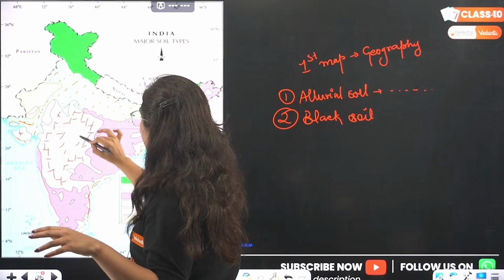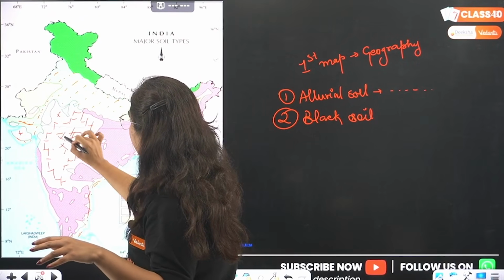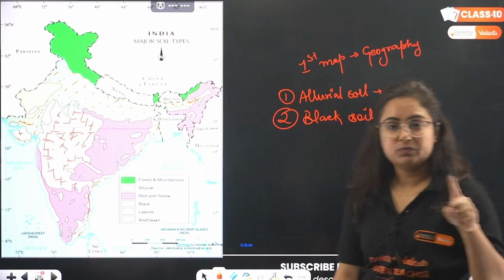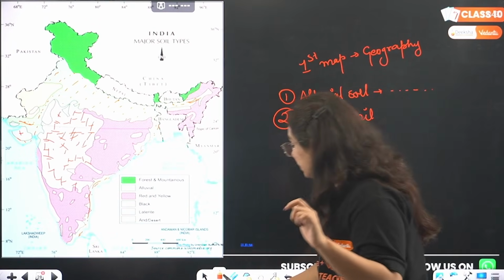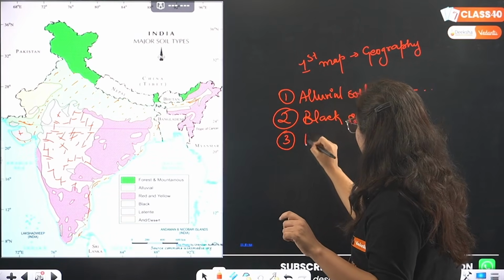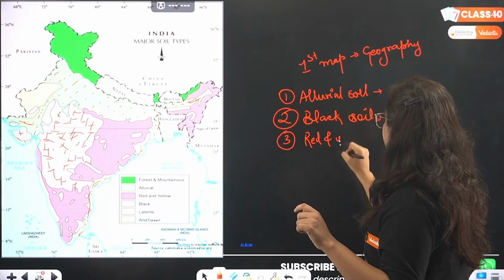The Saurashtra part of Gujarat as well. This is black soil. This is black soil. Getting my point? Okay. So now we are moving towards which type of soil? The third type of soil, that is red and yellow in color.